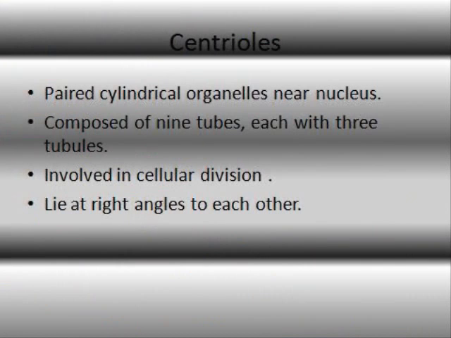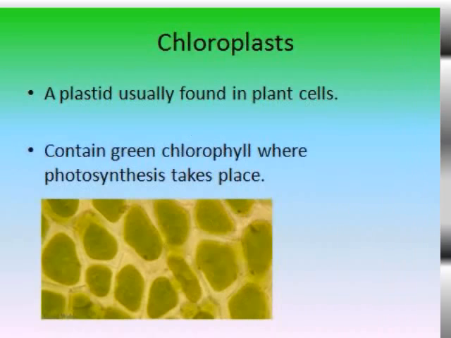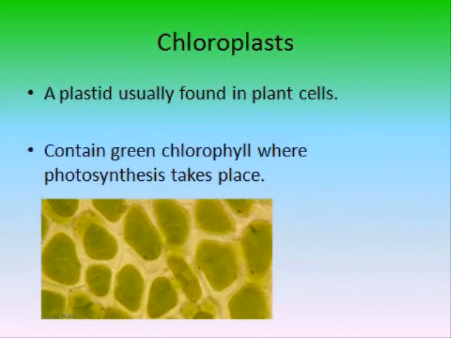Centrioles. They are paired cylindrical organelles near the nucleus. They are composed of 9 tubes, each with 3 tubules. They are involved in cellular division, and they lie at right angles to each other.